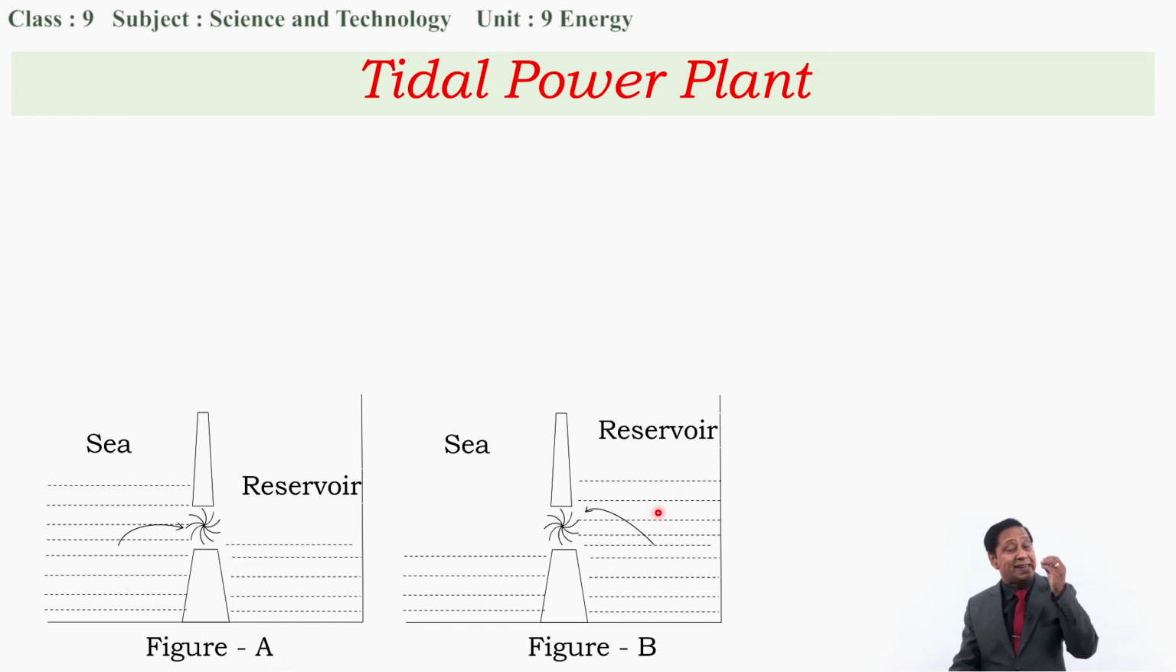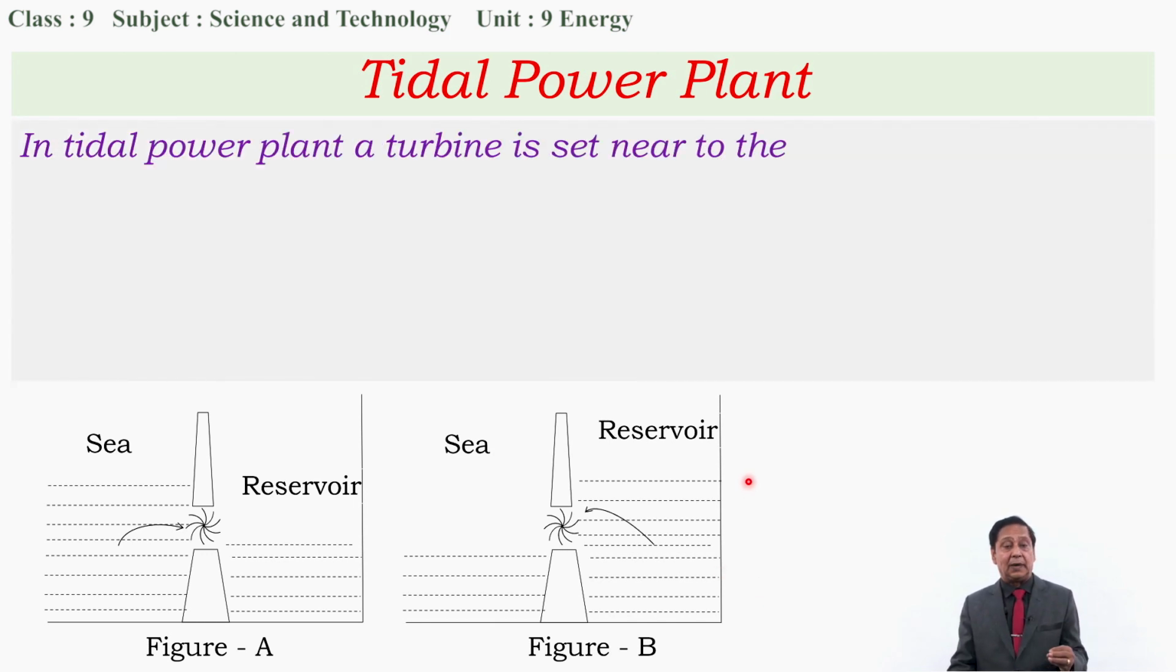But when low tide comes, then the level of water falls down in the sea, and that's why the water moves from the reservoir to the sea, as shown in figure B. At this time also, the water which is moving towards the sea rotates the turbine. And when the turbine is rotated, it runs the generator and the generator produces electricity. This way, the tidal power plant produces electricity, which can be shortly represented like this.